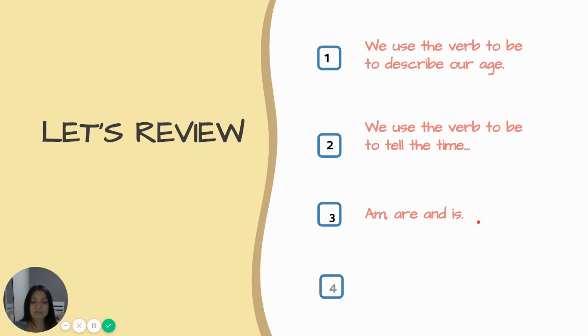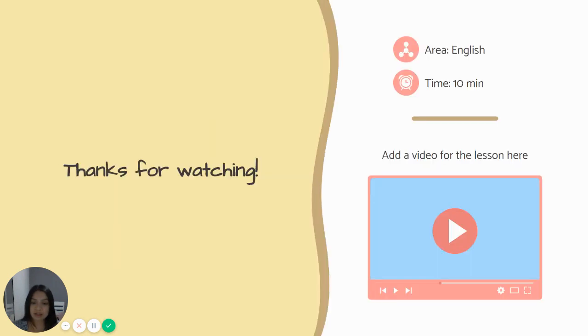Okay? And number 4, practice at home. Remember that you have to practice and practice, and this way you're going to learn the verb to be easily. It is not as hard as it seems. It is very easy if you practice. Okay, so practice and enjoy learning English.